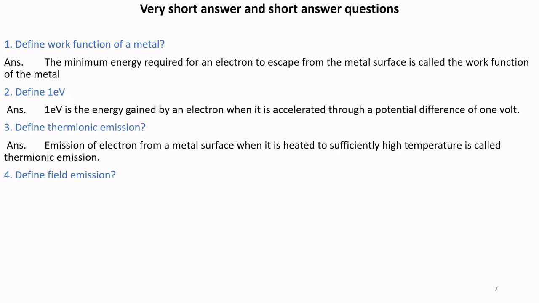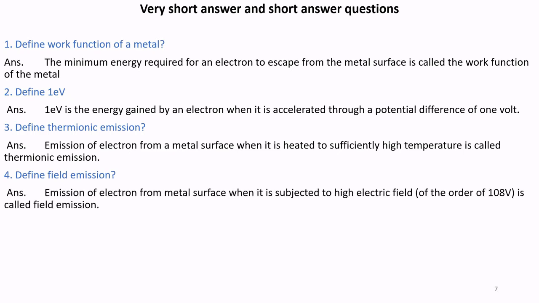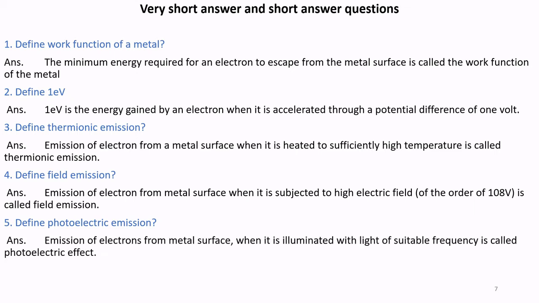Question number 4. Define field emission. An emission of electrons from a metal surface when it is subjected to a high electric field of the order of 10 to the power of 8 volts is called field emission. Question number 5. Define photoelectric emission. Emission of electrons from a metal surface when it is illuminated with light of suitable frequency is called photoelectric emission.